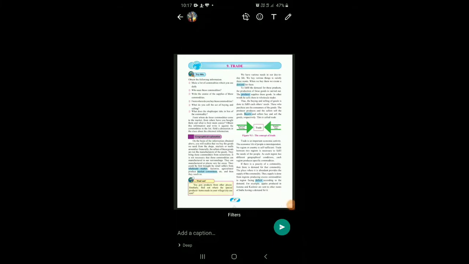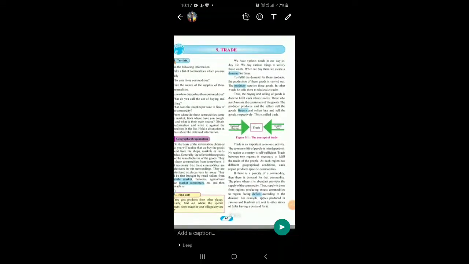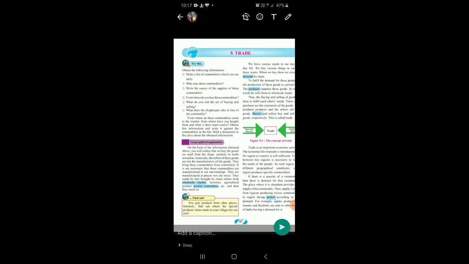Good morning, students. Today we start with a new chapter of economics, chapter number 9, trade. We have learnt about trade in the previous standards. Let us understand this terminology in more detail. Try this. Obtain the following information.